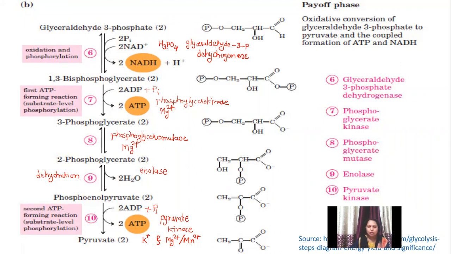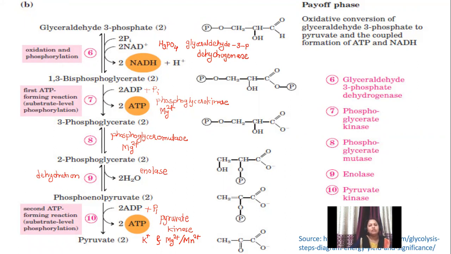Who is the substrate for the production of those ATPs? Definitely pyruvate. This pyruvate will be further entering into the new sites of reaction, and this will be generating the ATPs further in the next steps. Okay, so this glycolysis is very, very important because it will be generating the energy rich substances.